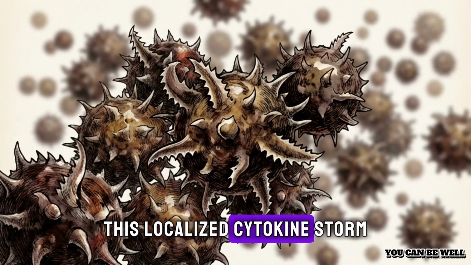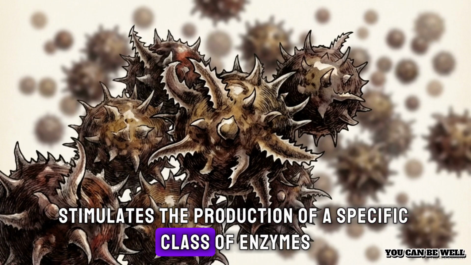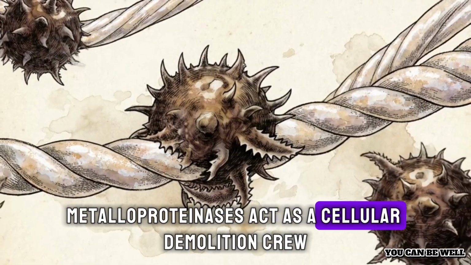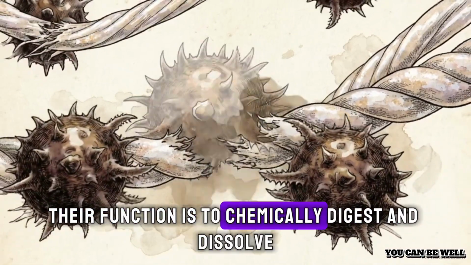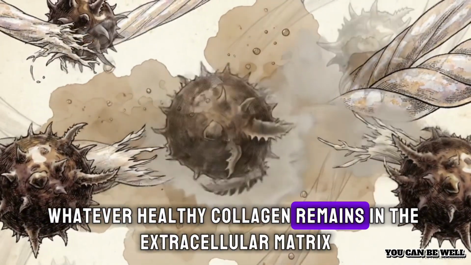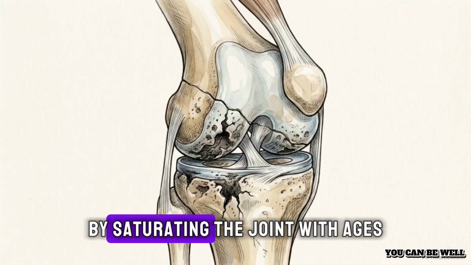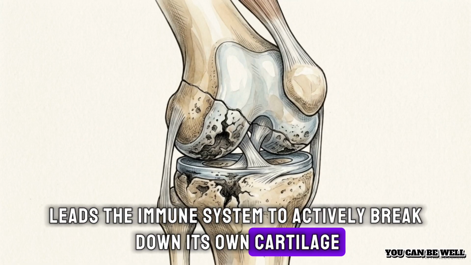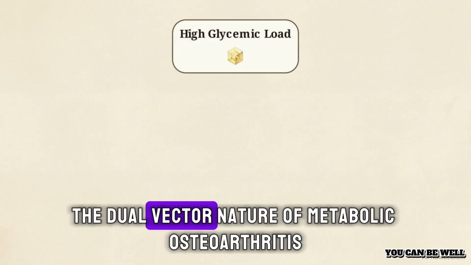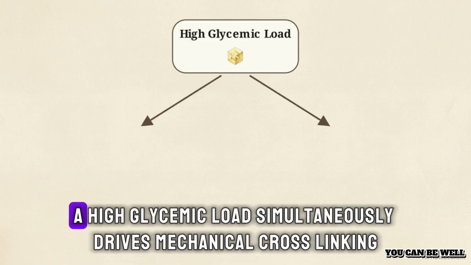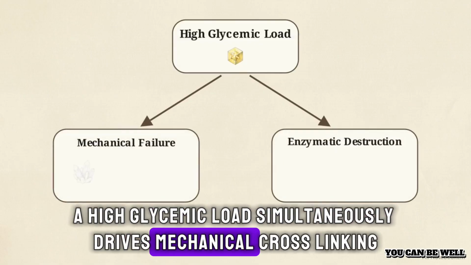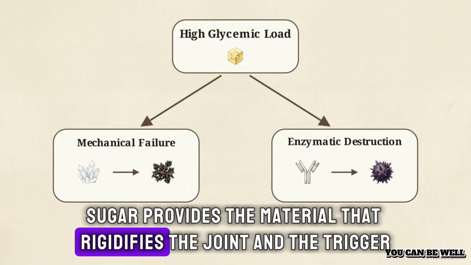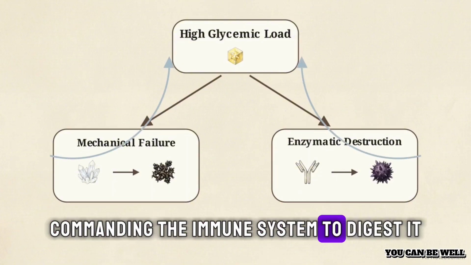This localized cytokine storm stimulates the production of a specific class of enzymes, matrix metalloproteinases. Metalloproteinases act as a cellular demolition crew. Their function is to chemically digest and dissolve whatever healthy collagen remains in the extracellular matrix. By saturating the joint with AGEs, systemic sugar leads the immune system to actively break down its own cartilage. This flowchart summarizes the dual-vector nature of metabolic osteoarthritis. A high glycemic load simultaneously drives mechanical cross-linking and RAGE-mediated enzymatic destruction. Sugar provides the material that rigidifies the joint and the trigger commanding the immune system to digest it.